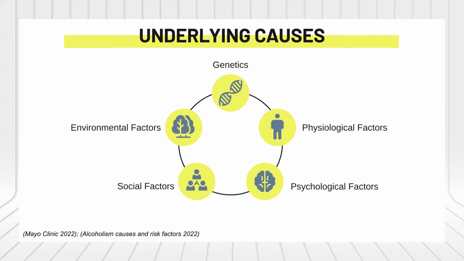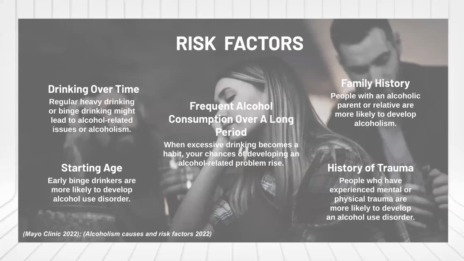Social factors such as culture, religion, family, and work can all impact your views on drinking. And psychological factors: people who have severe stress, anxiety, depression, or other mental health issues are more likely to develop alcoholism. Frequently it's used to suppress feelings and ease the symptoms of those psychological disorders.